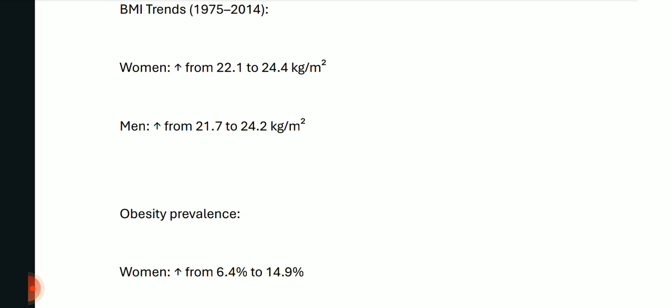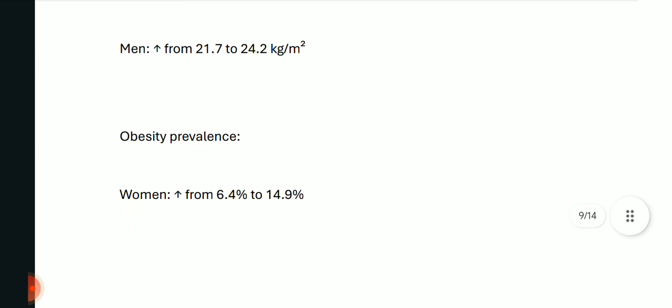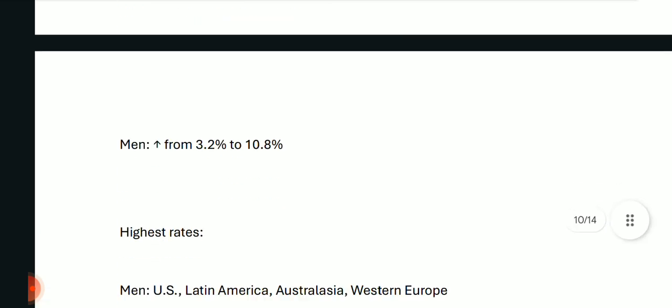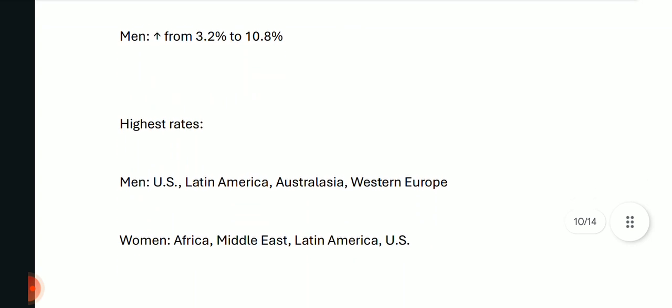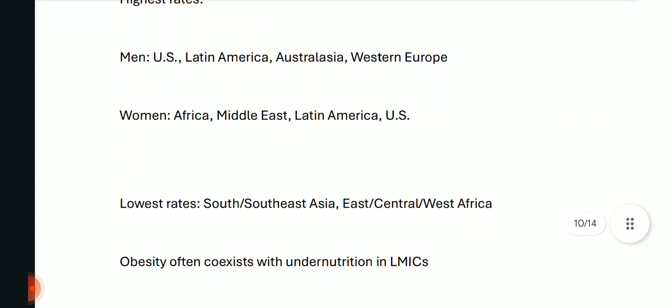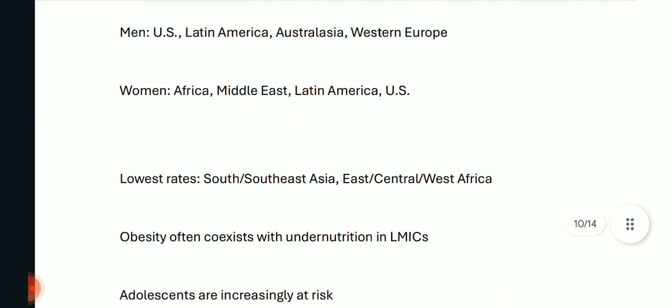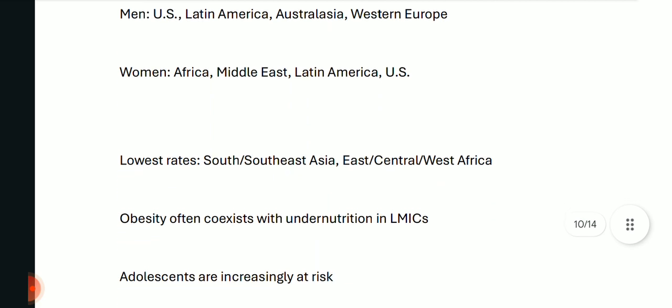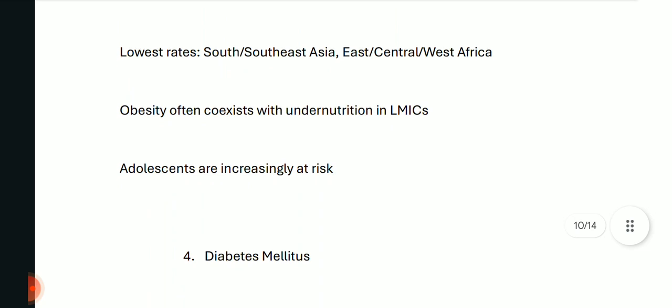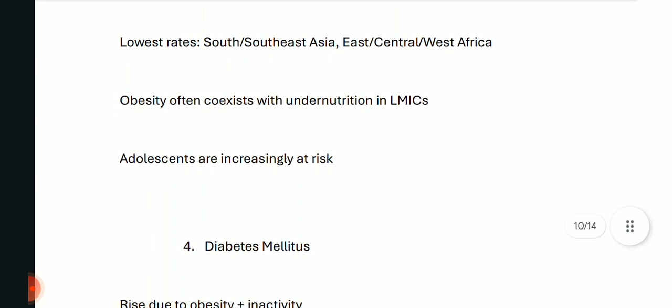Like globally, everyone's getting fat. Okay. Next, obesity prevalence in women increased from 6.4% to 14.9%, and in men from 3.2% to 10.8%. The highest rates in men were in the US, Latin America, Australasia, and Western Europe, and in women were Africa, the Middle East, Latin America, and the US. The lowest rates were in Southeast Asia and East, Central, and West Africa.